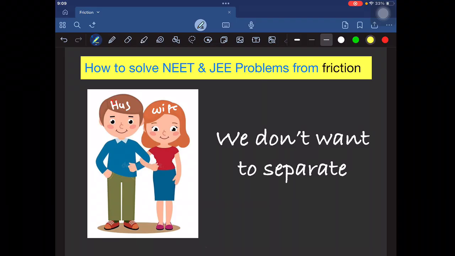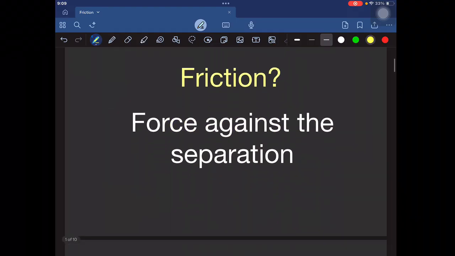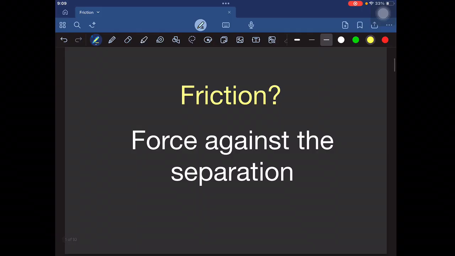This is not a textbook definition. I have written this definition here to clear your concept. Friction is actually the force against the separation.